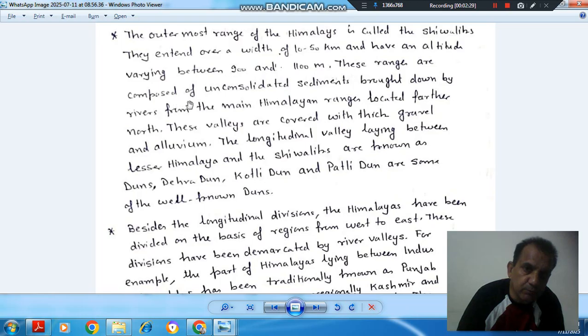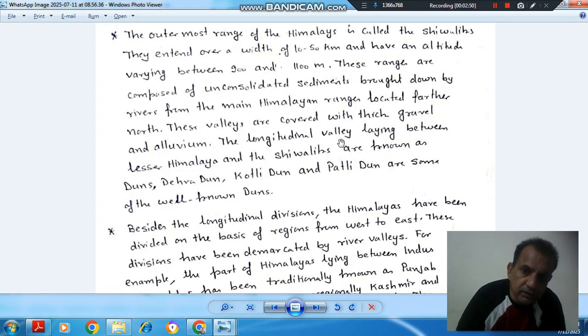These ranges are composed of unconsolidated sediments brought down by rivers from the main Himalayan ranges located further north. These valleys are covered with thick gravels and alluvium.